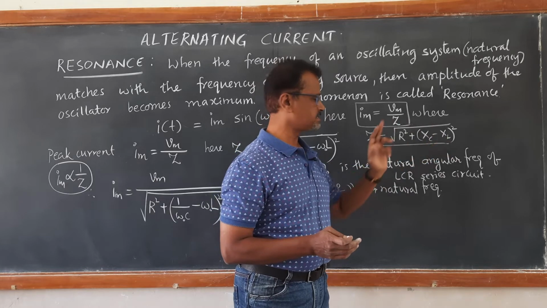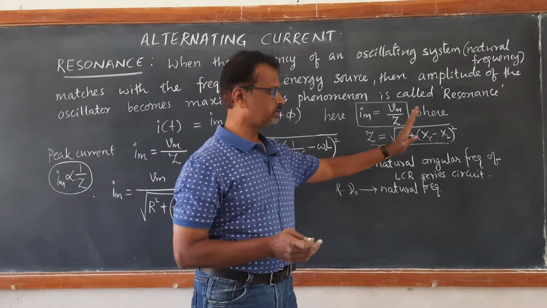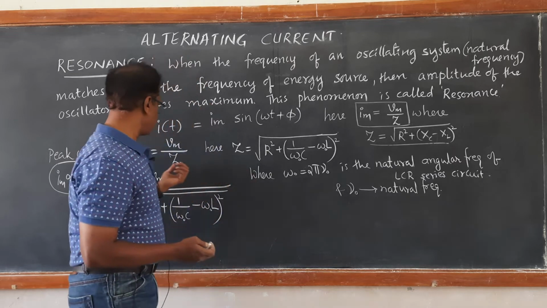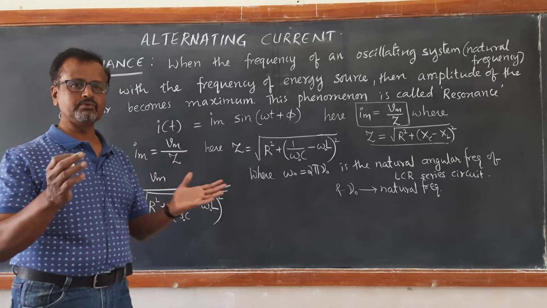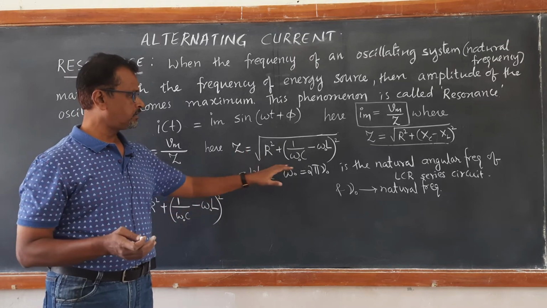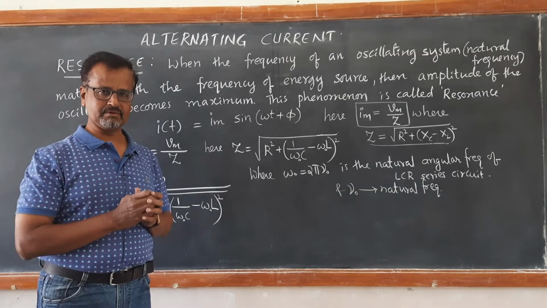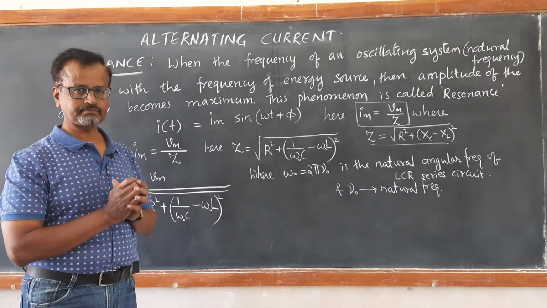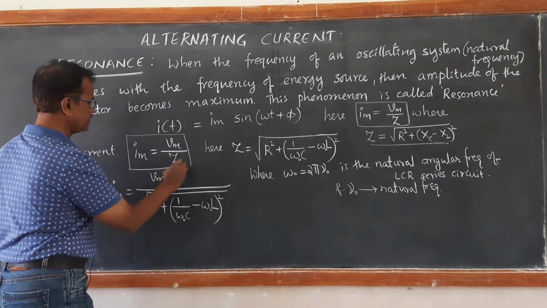When the bracket XC minus XL is equal to 0, then we get impedance exactly equal to the square root of R square, which is R. So, the value of peak current Vm upon Z at that situation becomes equal to Vm upon R. So, if it is just Vm upon R without this bracket, then naturally the peak value of current becomes maximum, right? So, that is what we call resonance. We need to make this peak value of the current maximum.